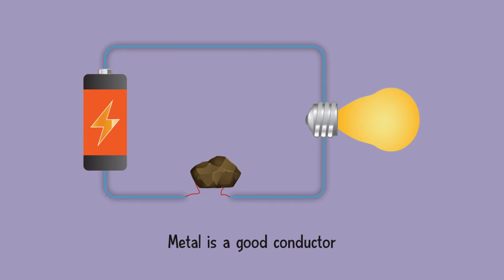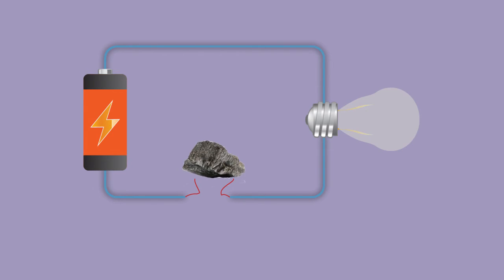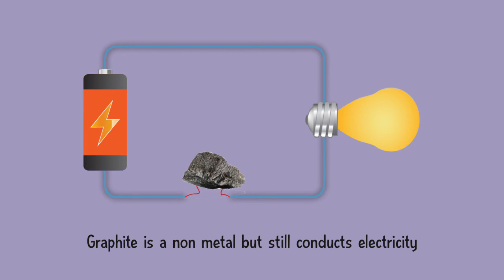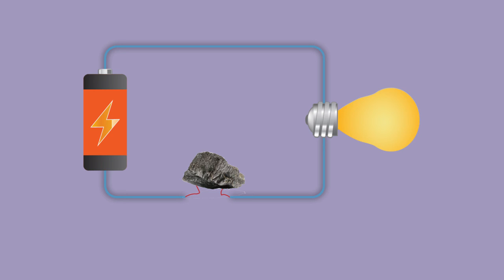This is a good technique to identify an element as metal. But there is an exception with this property. Graphite, which is a non-metal, conducts electricity. So, it is not a single property of an element, it is a combination of one or more properties which make an element a metal.